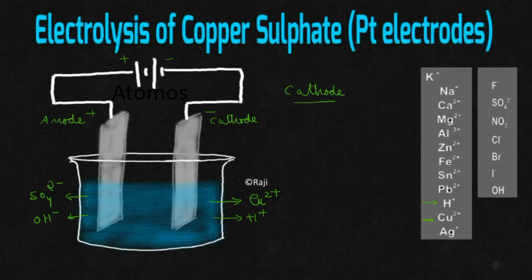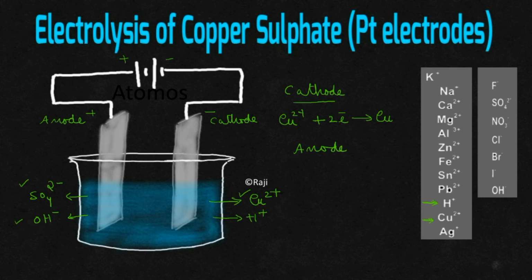Cu2 plus ion is below, whereas H plus ion is above. So, the ion that is occupying the lower position in the electrochemical series will be getting more chance to get discharged, right? Yeah. Cu2 plus ion will be moving towards the cathode. It will be accepting 2 electrons and will be getting deposited as copper metal, correct? Yeah. Now, what will be the reaction taking place at the anode?